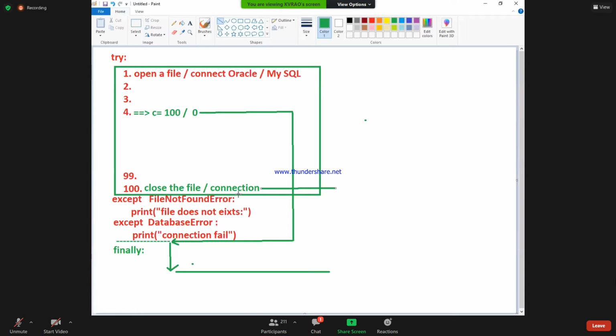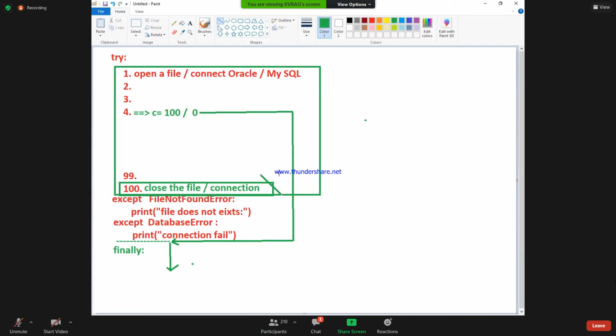Am I right or not? We are unable to close the file. Once an exception is occurring in lines 1 to 99, it is just coming out of it and executing the finally block only. And that's why the industry recommends, don't write this 100th statement inside which block?